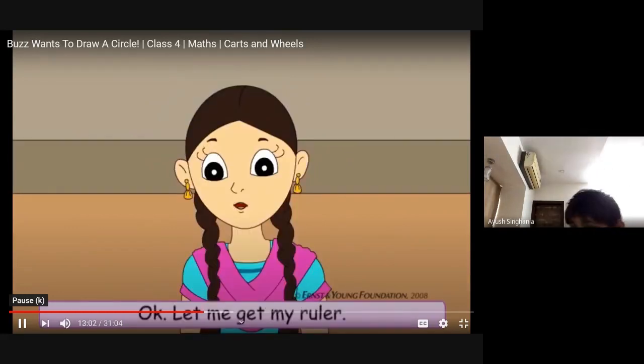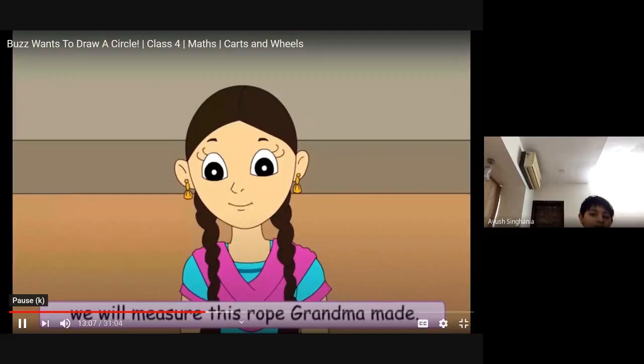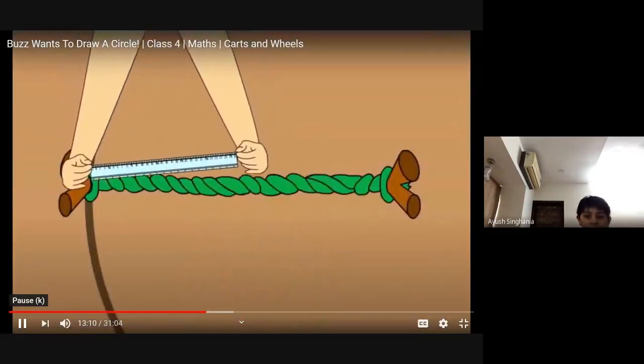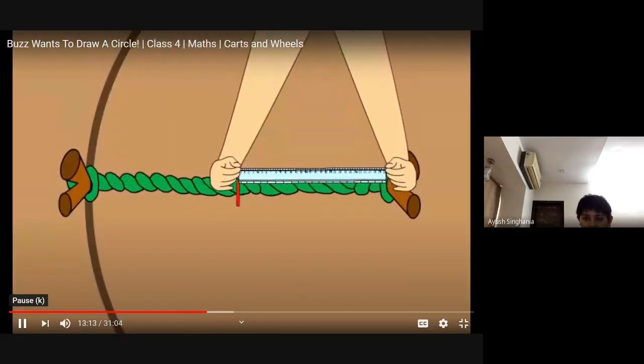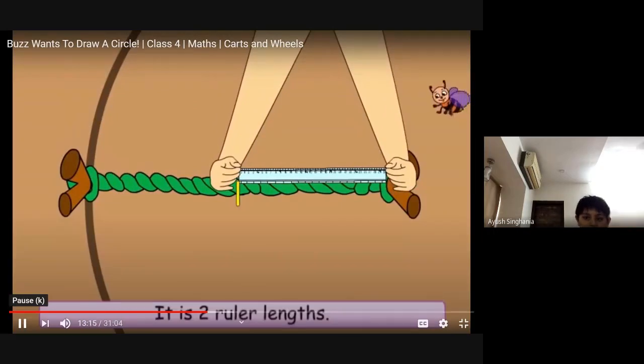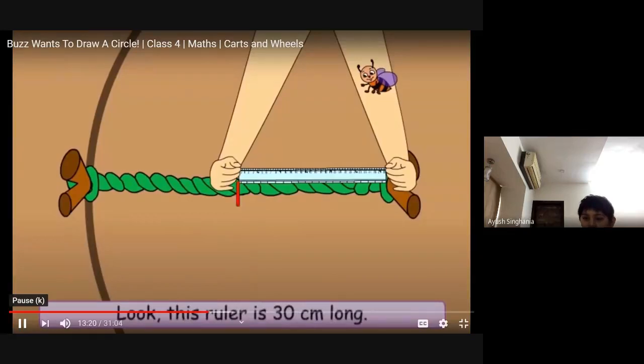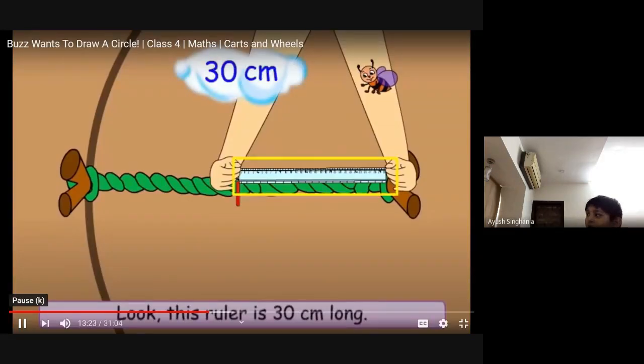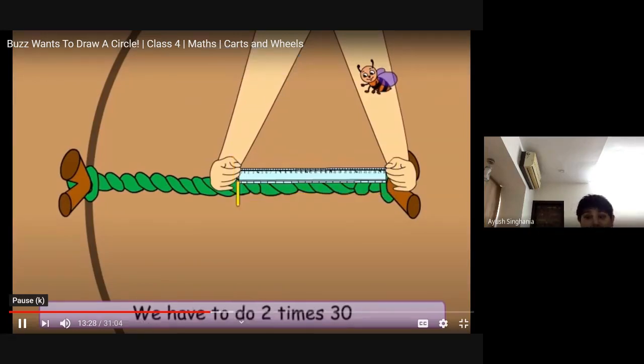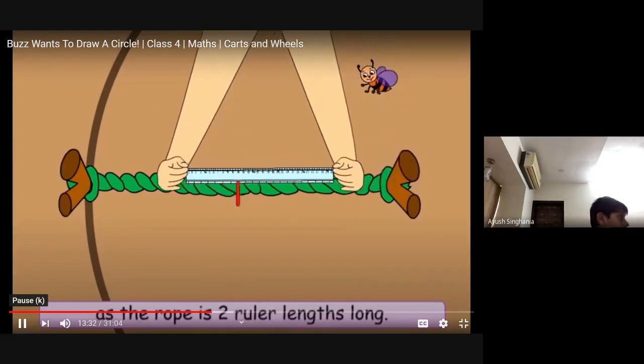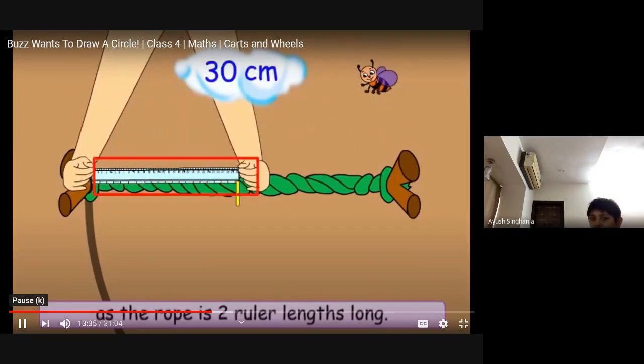Okay, let me get my ruler. Now, we will measure this rope Grandma made. It is 2 ruler lengths. How long is it then? Look, this ruler is 30 centimeters long. We have to do 2 times 30 as the rope is 2 ruler lengths long.